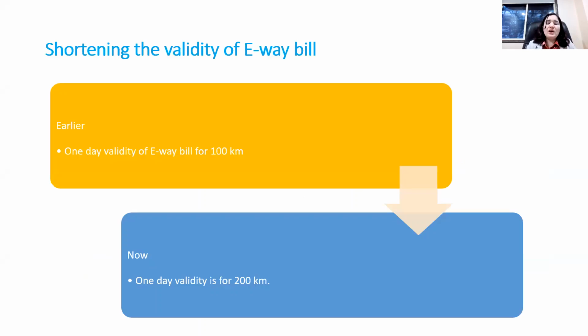Now, we will run through the small amendments, first related to the e-way bill. They have now shortened the validity of the e-way bill. Earlier, before 1st January 2021, 1 day validity of the e-way bill was available for 100 kilometers. But now 1 day validity is available for 200 kilometers. That means the driver has to increase the speed of the vehicle. Almost double, you have to double your speed. So this is the amendment in the e-way bill.